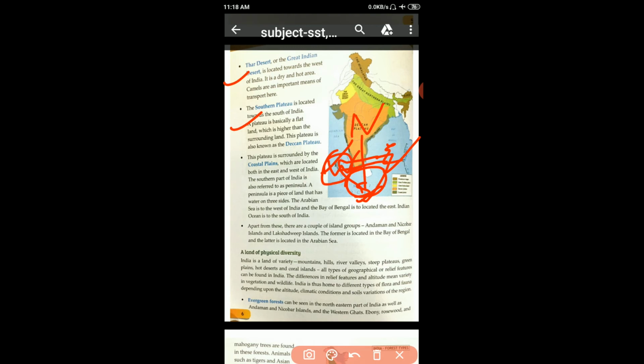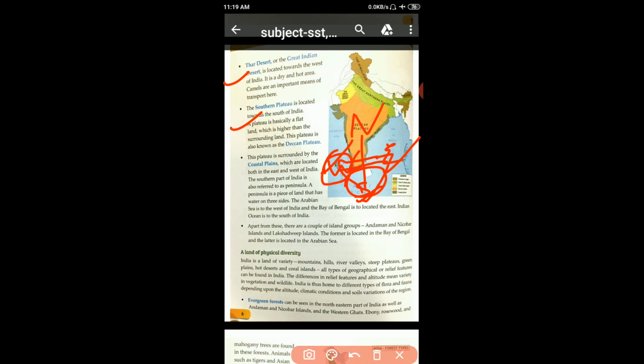So India is a land of variety in physical diversity also. Mountains, hills, river valleys, steep plateaus, green plains, hot deserts, and coral islands. All types of geographical or relief features can be found in India.